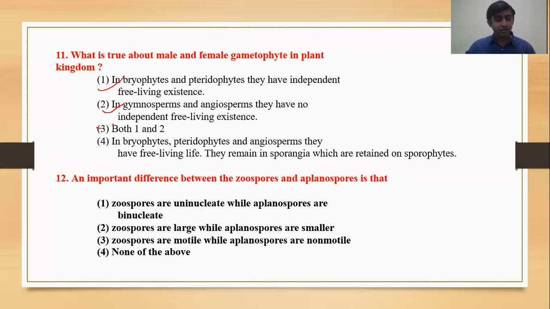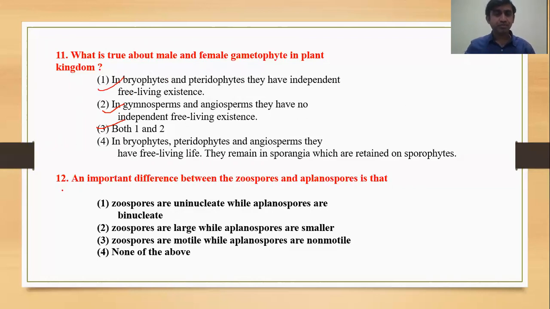Hence, the answer to this question will be number 3, because both the options are correct. Because we see that from algae to angiosperm, there is elaboration of the sporophyte, meaning the size of the sporophyte increases, while there is a reduction in the gametophyte from algae to angiosperm. Then moving to the next question.